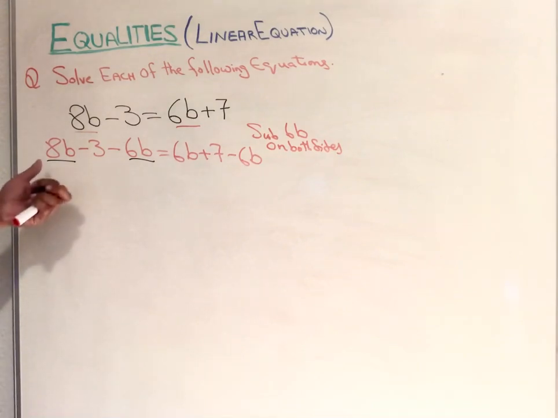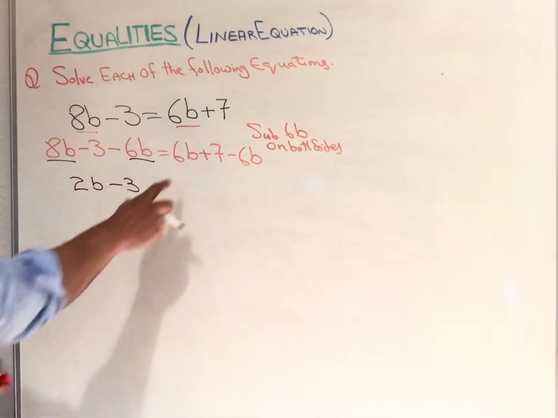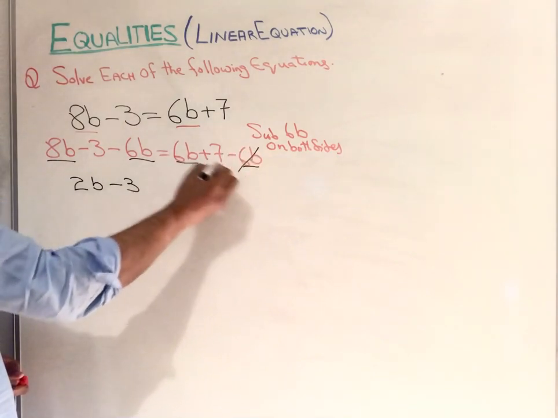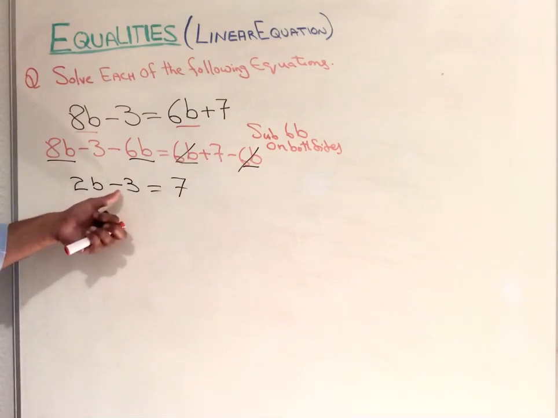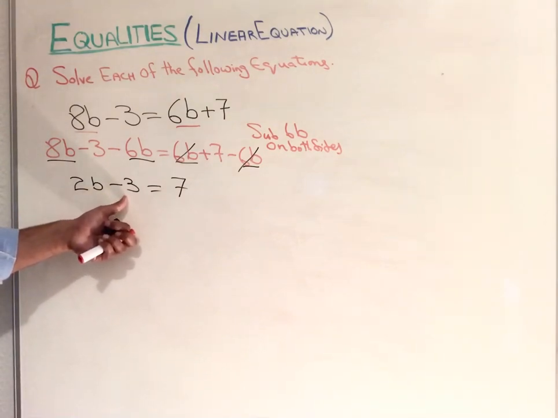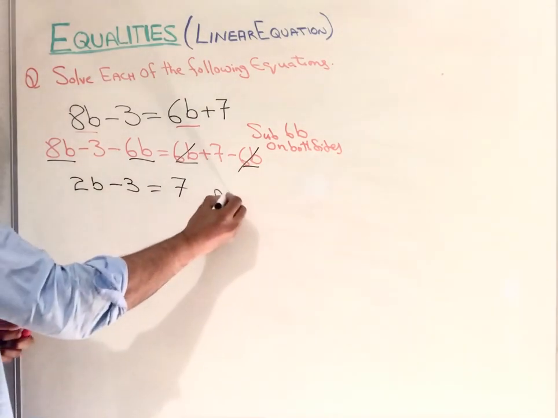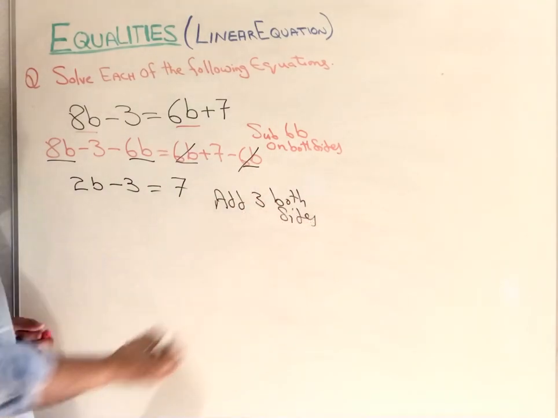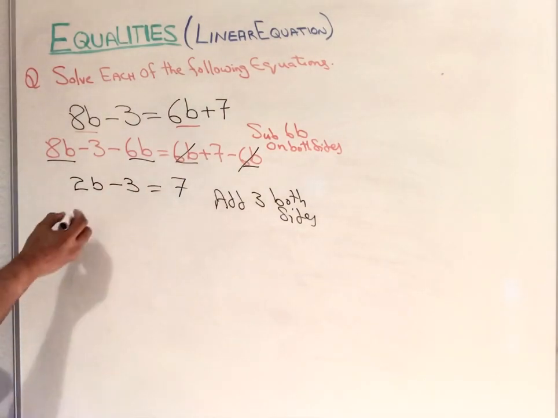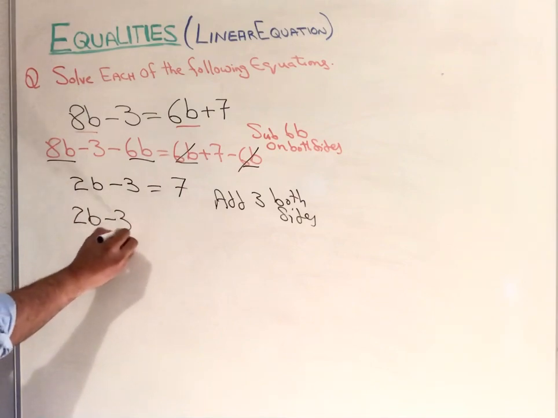When the like term comes up, 8b take away 6b, how many b's left then? 2b left and minus 3 as it is. In here 6b take away 6b, they cancel, only 0 left, so 7 remaining. Now we have to remove minus 3 on that side. The opposite of minus 3 is positive 3, so add 3 on both sides.